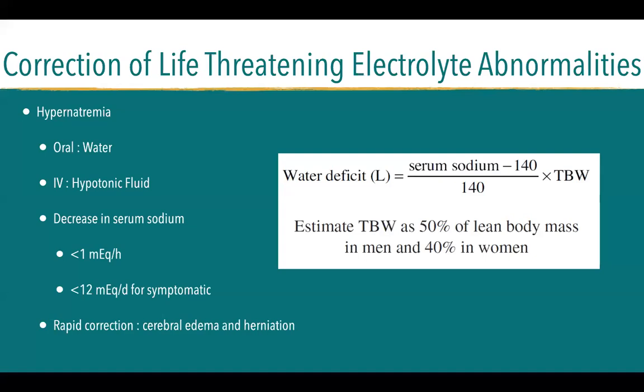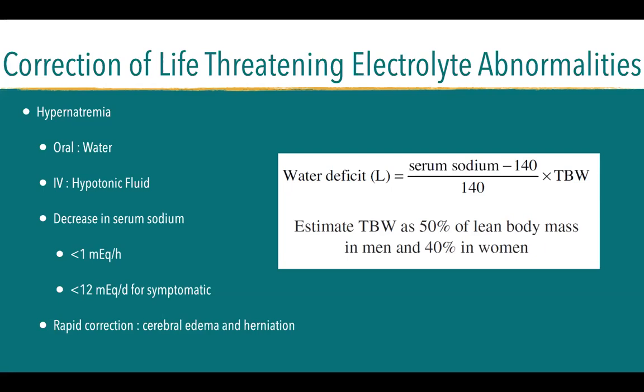Okay. We now look at how to correct them. We know that sometimes electrolytes are low or high, hyper, hypo, kalemia, natremia, phosphatemia, magnesemia, calcemia. So for hypernatremia, we compute for the water deficit, and then we provide, if the patient can tolerate oral fluid intake, water, or in IV, we would give hypotonic fluid to increase the volume of the fluid and not increase the number of sodium.